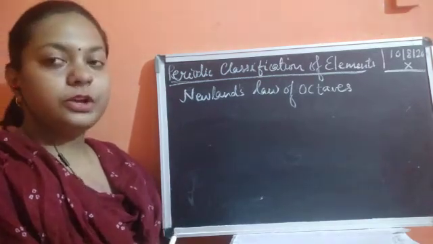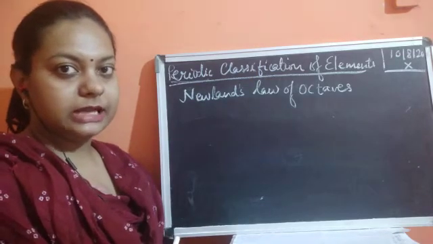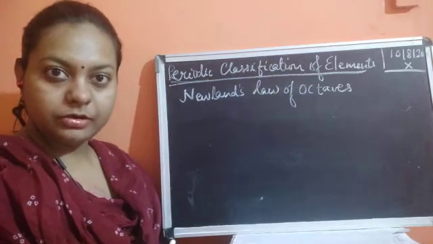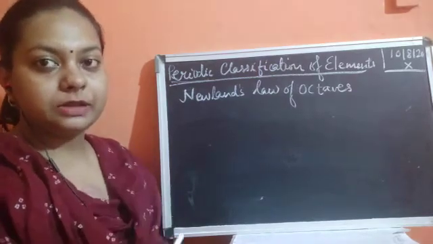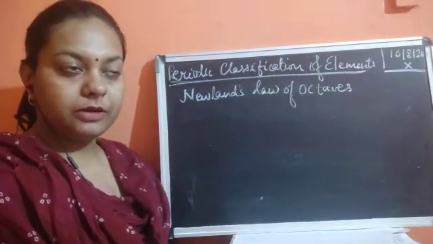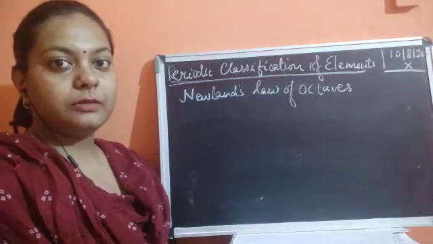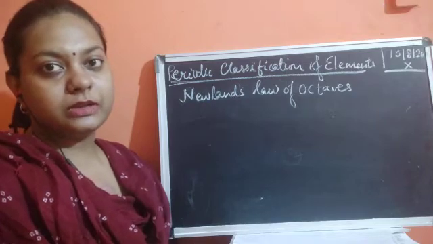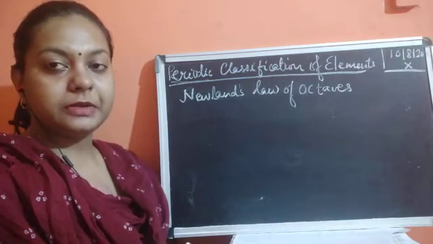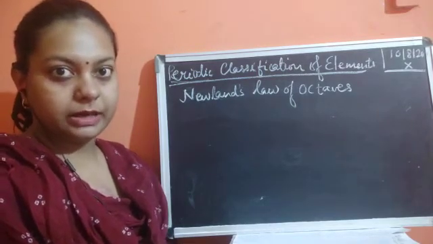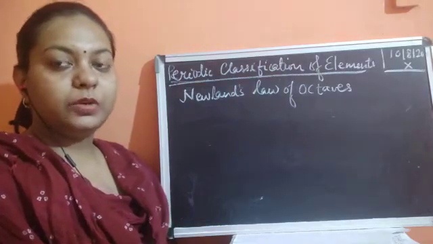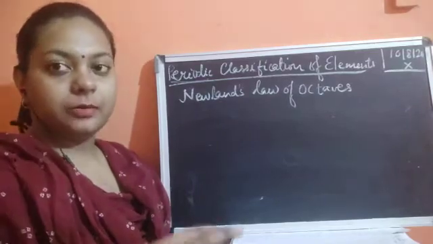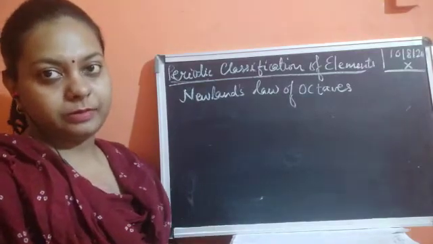Okay, so what do you mean by elements? Elements have atoms of a similar kind, and if different types of atoms join, they form a compound. And then if we talk about mixtures, they could also contain different types of atoms, but they are not chemically combined. They are simply combined with their physical properties.